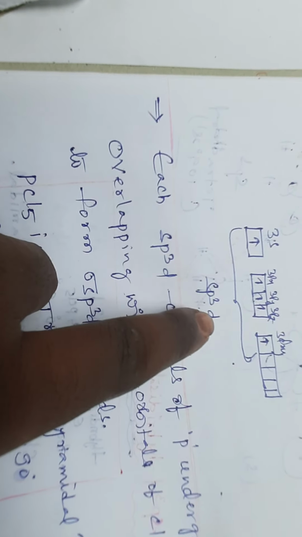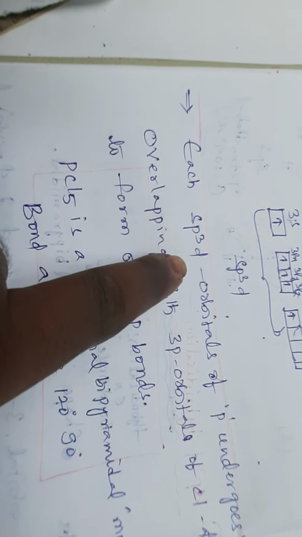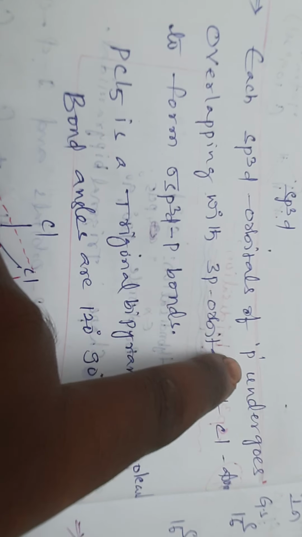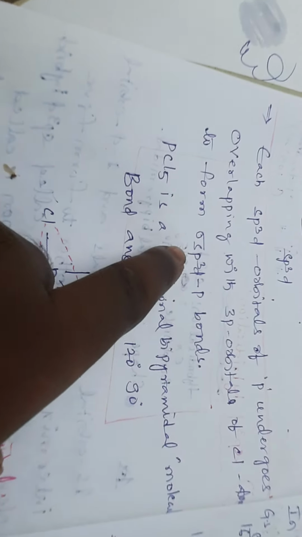Each sp3d hybrid orbital of phosphorus overlaps with an orbital of a chlorine atom to form sigma sp3d-p bonds. So PCl5 is a trigonal bipyramidal molecule.